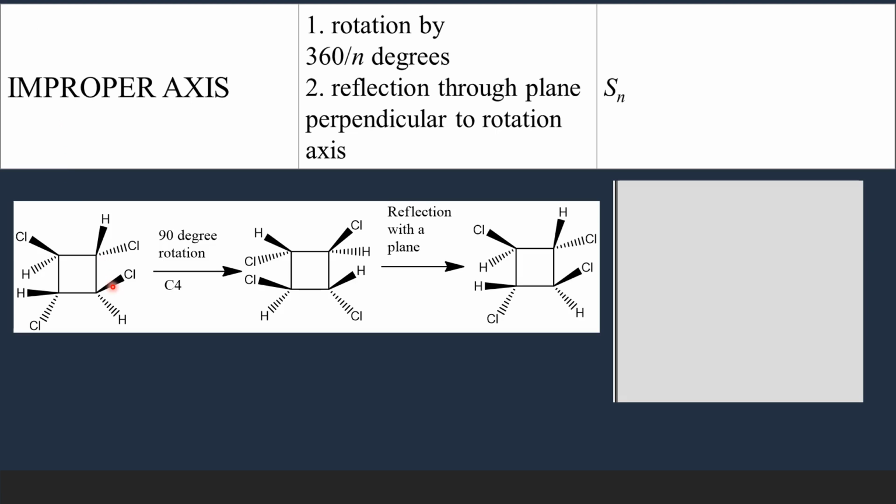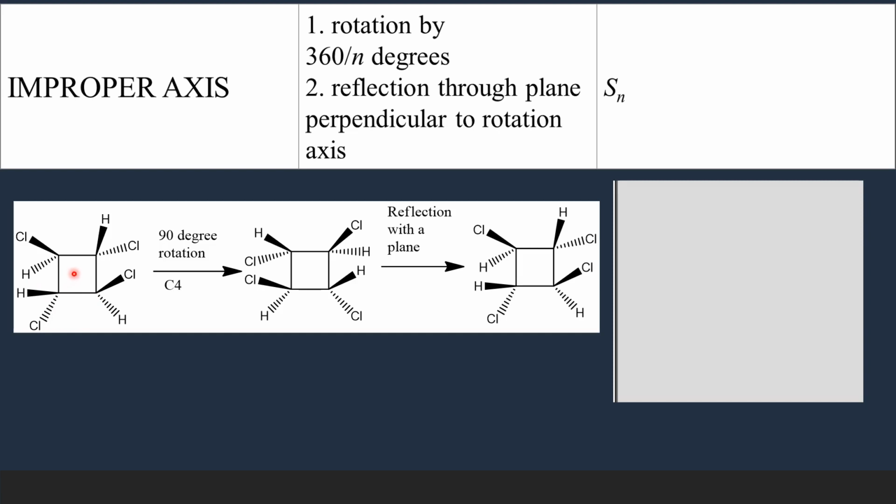I have taken 1, 2, 3, 4 tetrachlorocyclobutane, which has the chlorine atoms in the adjacent carbon atoms in the opposite side. So here the C-Cl bond is upward bond, that is beta. Here the C-Cl bond is downward, that is alpha. Here the C-Cl is beta and here it is alpha. Now let us perform a rotation about an axis which passes through the center of the molecule.